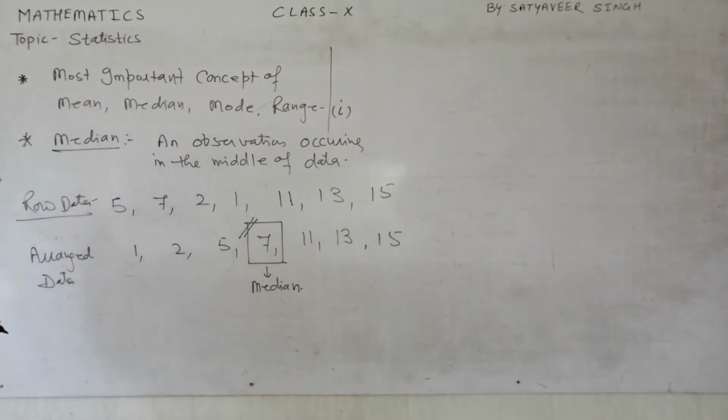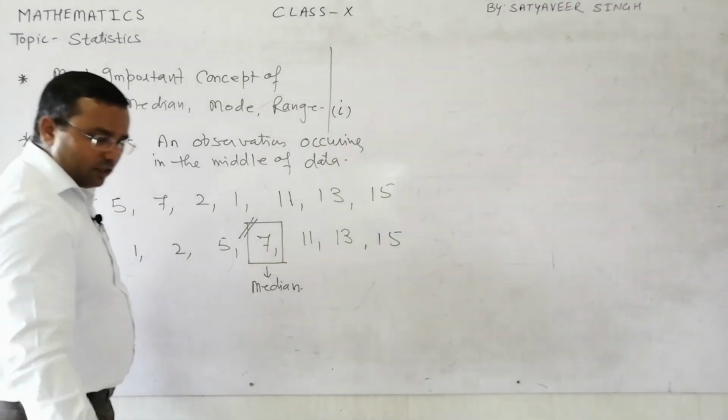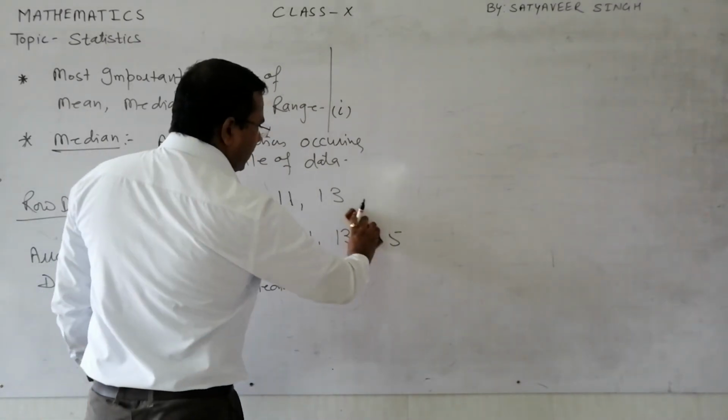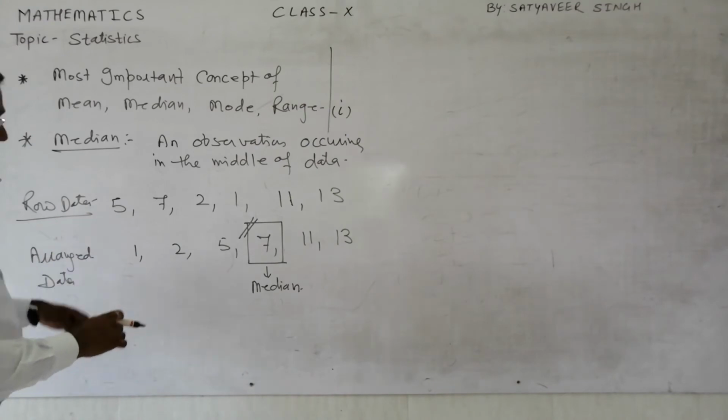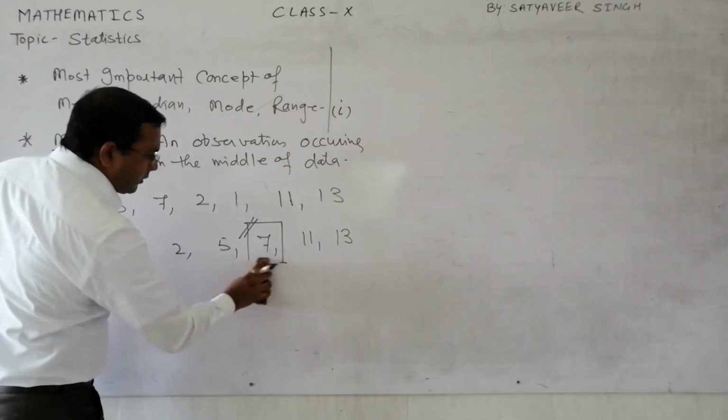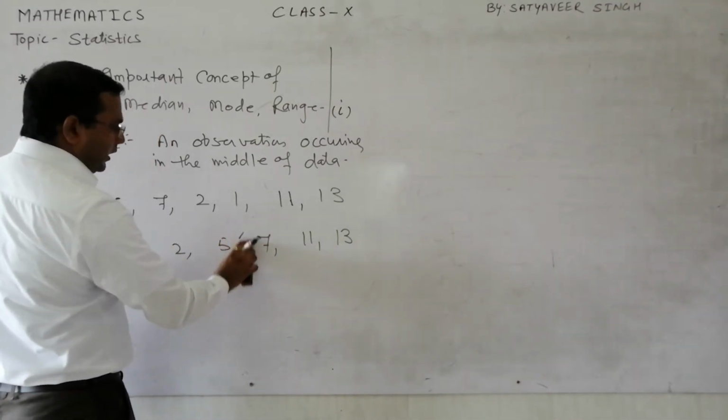At the same time, what happens if the data is even? Suppose this 15 is not here. Then definitely there are 2 observations occurring in the middle.